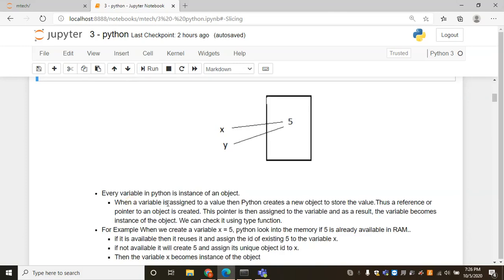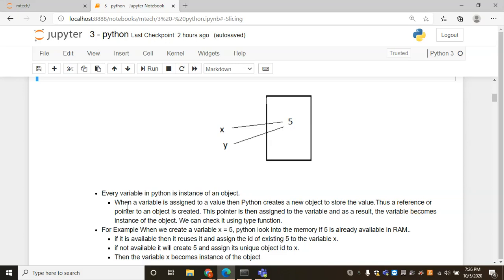Every variable in Python is an instance of an object. What is the meaning of this? When a variable is assigned a value, Python creates a new object to store the value. For example, when we create a variable x equal to 5, Python looks into the memory to see if 5 is already available in the RAM. If it is available, then it reuses it and assigns the ID of the existing 5 to the variable x. If 5 is not already available, then it will create 5 and assign its unique object ID to x.